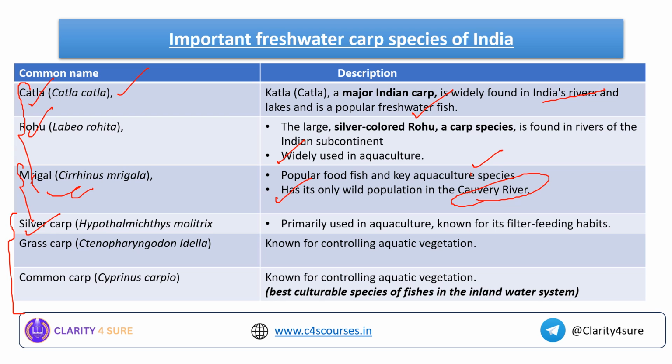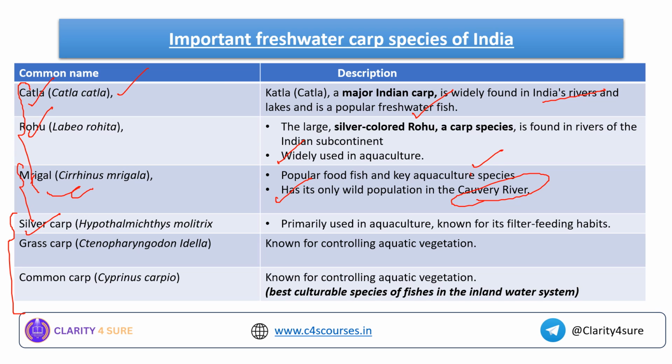Next comes your grass carp. What is this grass carp? It is known for controlling the aquatic vegetation. See, these are the significant features of this particular carp species. Okay. Next comes the common carp.